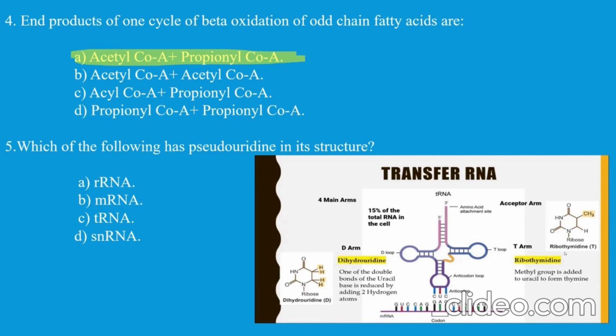Next question. Which one of the following has a pseudouridine in the structure? The maximum number of modified bases are seen in transfer RNA. As you can see, transfer RNA has 5 arms. One is the dihydrouridine arm. Then you have the T arm, which contains ribothymidine. One is the acceptor arm and one is the anticodon arm. So pseudouridine is seen among the modified bases, maximally in transfer RNA, right?